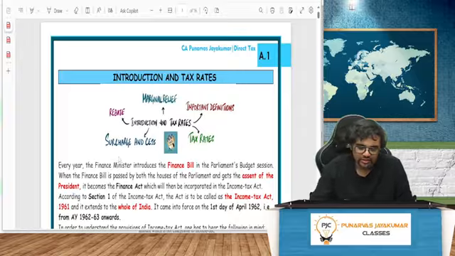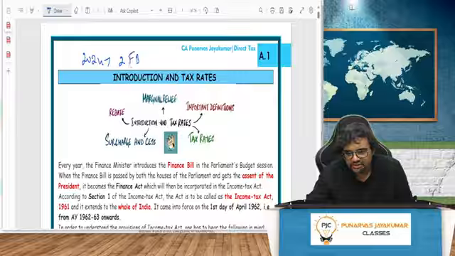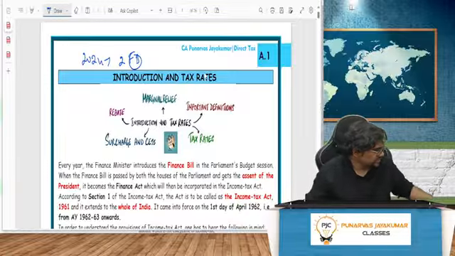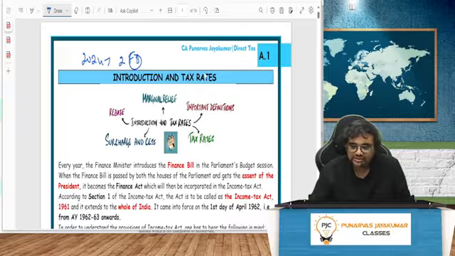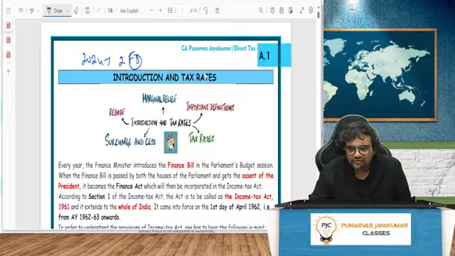Now, 2024 is a peculiar year because it's an election year. In an election year, there will be two finance bills: the interim finance bill and then the final finance bill, which will become the Finance Act. One before the election, and if the same party wins the election, then after the election they will make some changes and pass it. This time, in February 2024, there was an interim budget. Then the elections happened and afterwards the final budget was presented sometime in August, September, and everything was finalized only by October 2024.